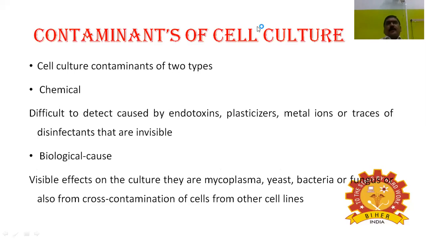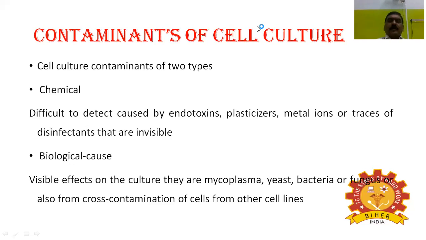Next, I'm coming to the most important part of animal cell culture, which is contamination. What are the contaminants of cell culture? There are two different types of cell culture contaminants. Number one is chemical contaminants. Number two is biological contaminants. Let us see them one by one.